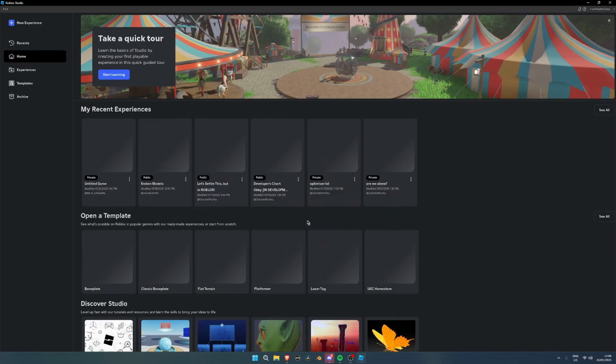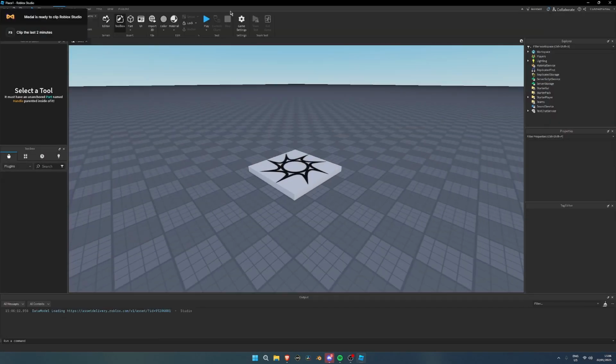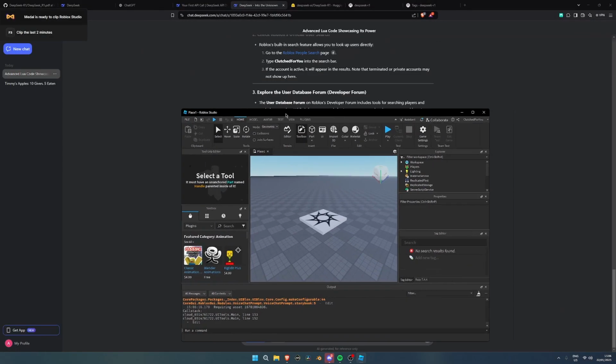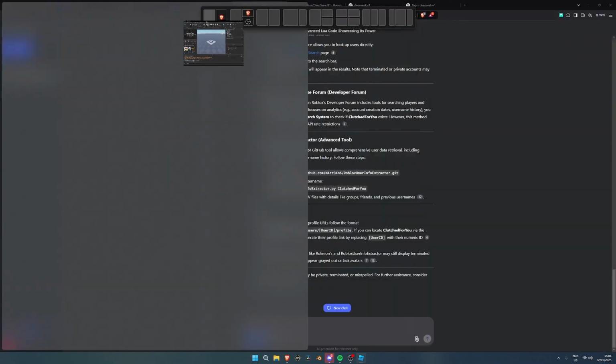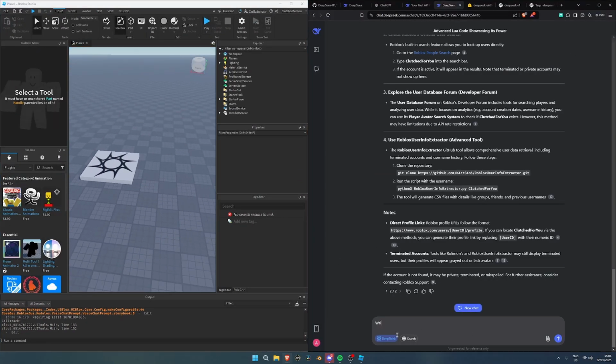I'm gonna go into Roblox Studio. All right. I'm gonna set this over here to the side. And all right, write me a code in Roblox. Write me code in Lua that makes a part spin for a specific amount of speed. This will be used inside the Roblox Studio engine.